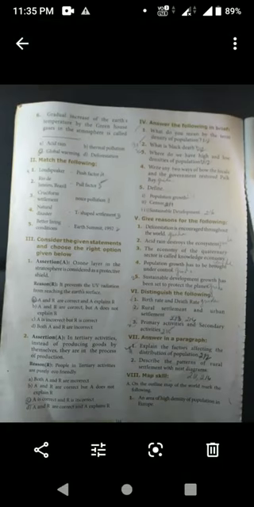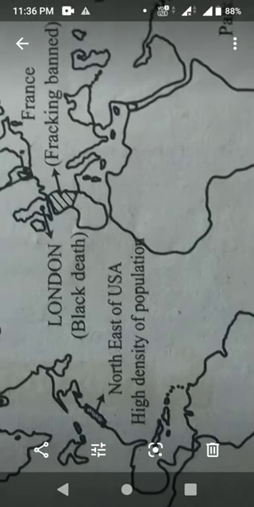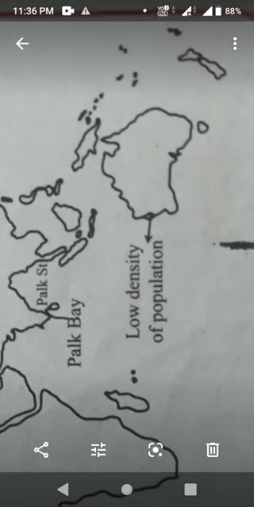On the outline map of the world, mark the following places. First one, an area of high density of population in Europe. In Europe, which is the high density of population. So you can see here, isn't it? Northeast of USA, high density of population. Second one, an area of low density of population in Australia. Australia continent, low density of population.